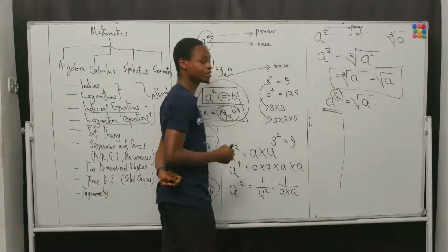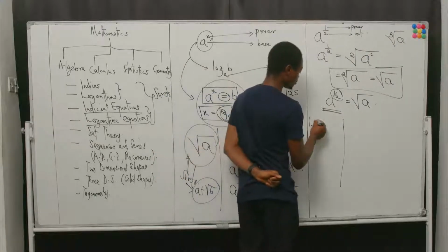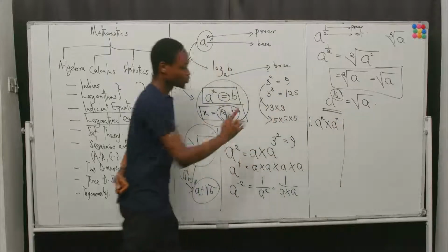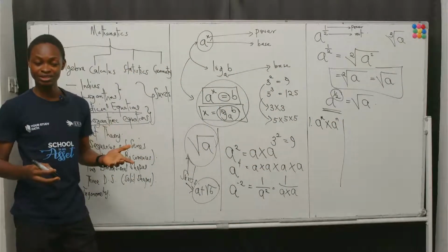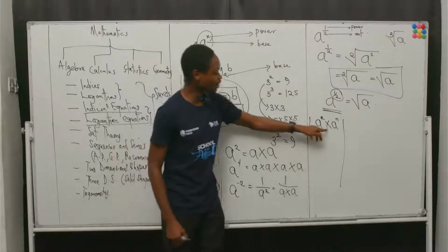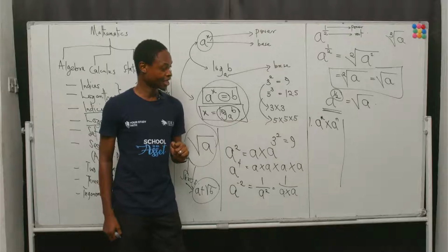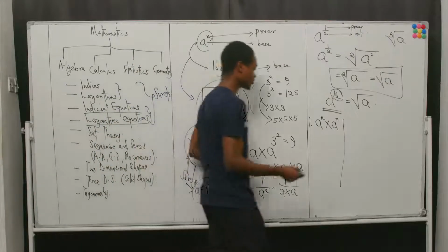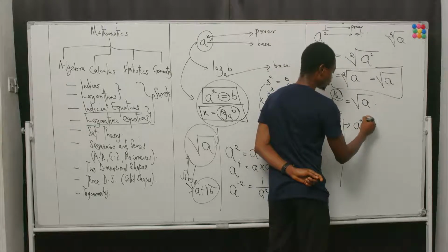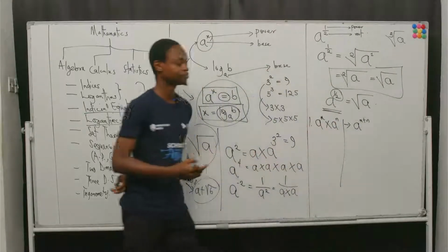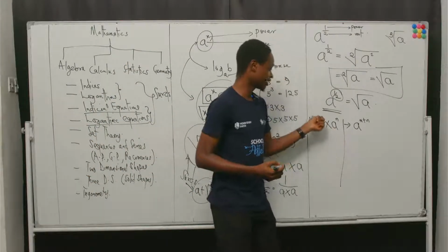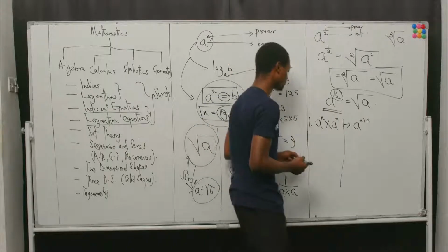for indices, we are told that if we multiply two indicial forms where the base is the same, but the power is different, because we are multiplying, the final result will simply be an addition of the powers, right? Because the base is the same, I can take one base and then add the powers.